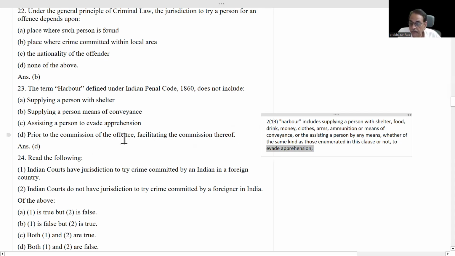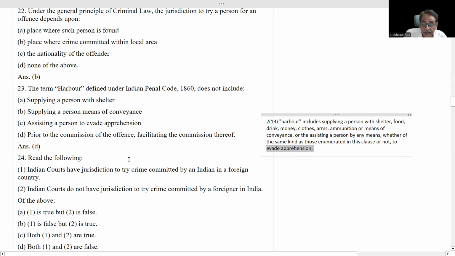Now we will come to the question. The term harbor defined under Indian Penal Code 1860 does not include supplying a person with shelter, shelter is there. Supplying a person means of conveyance, conveyance is there. Assisting a person to evade apprehension, very, very important thing. Prior to the commission of the offense, facilitating the commission thereof, it is not there. In harbor, it is not there. That's why the answer is D.